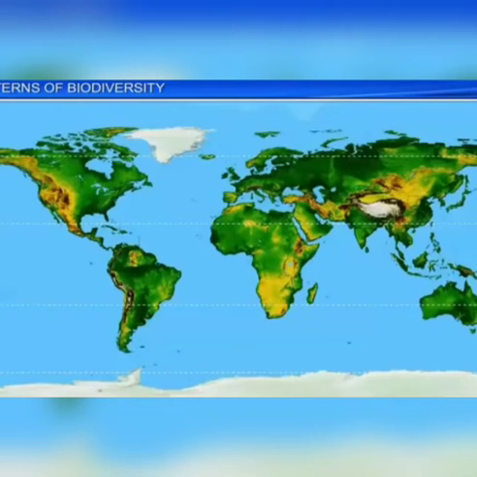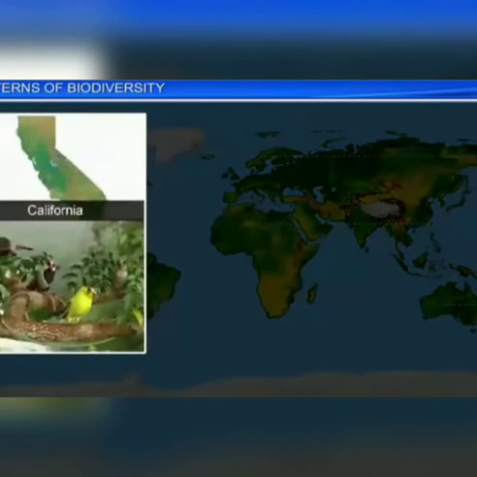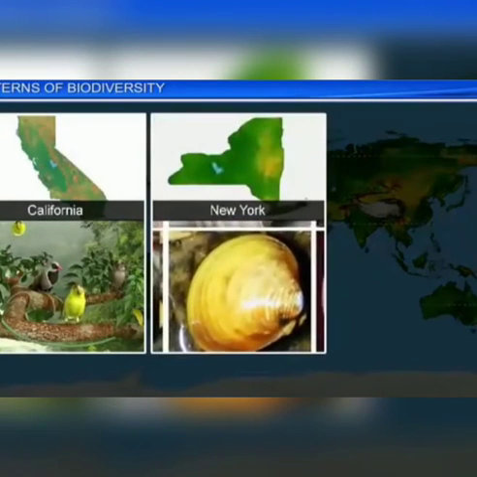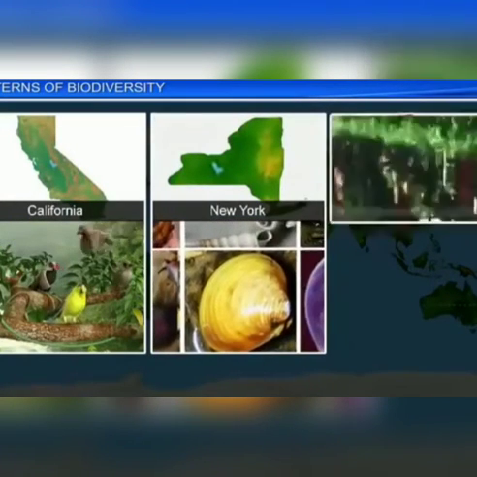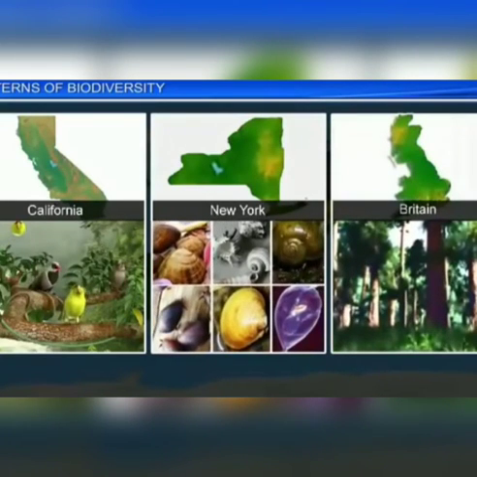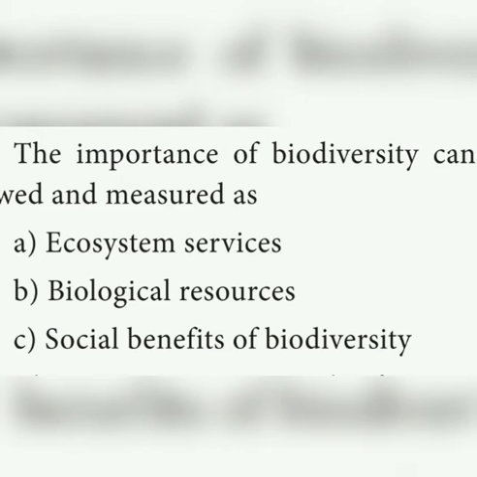And next, what is the importance of biodiversity? Biodiversity is the variety of life on earth, that is, the number of different species of flora and fauna, including the microorganisms. The importance of biodiversity can be viewed and measured as ecosystem services, biological resources, and social benefits of biodiversity.